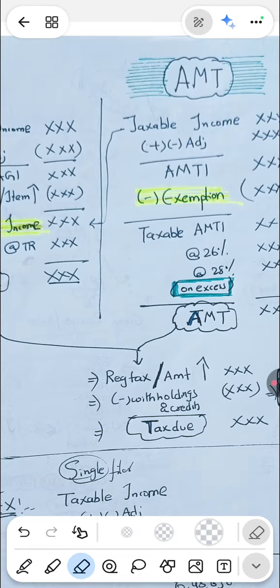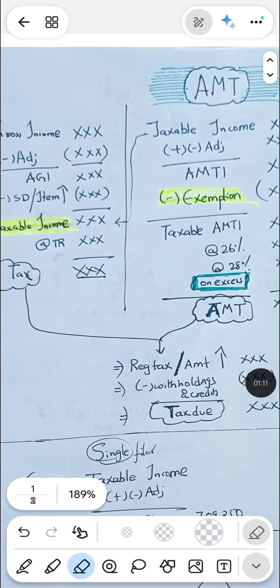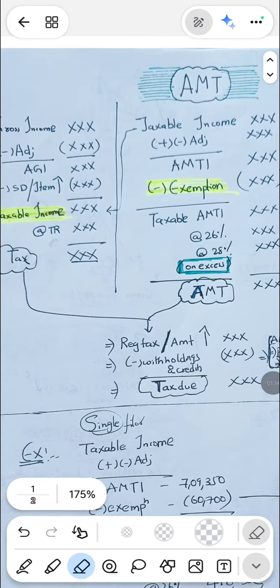So from AMT income, we will deduct the exemption, and we will arrive at taxable AMT income. On that, I will apply two rates. Up to some limit, I will apply 26%. Beyond that, I will apply 28%. We will arrive at AMT. So you have regular tax or AMT, whichever is higher, you have to pay that. From that, all the withholdings, credits, and estimated quarterly tax payments have to be reduced, and we will arrive at tax due.